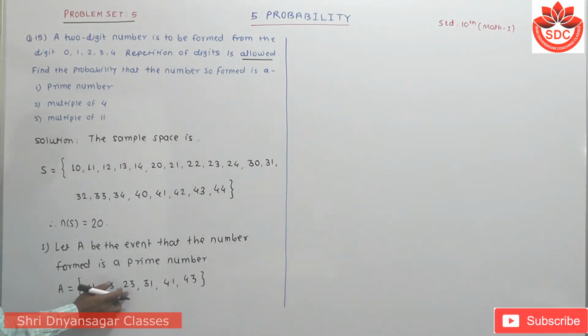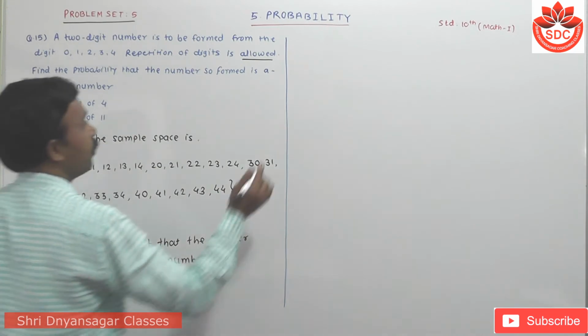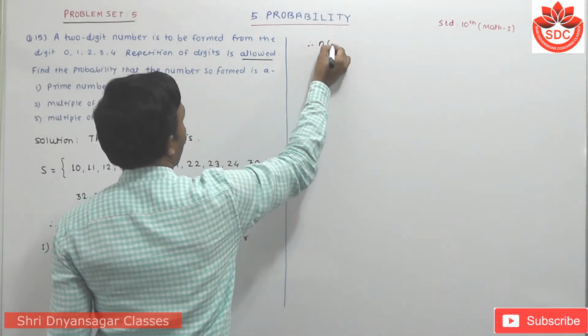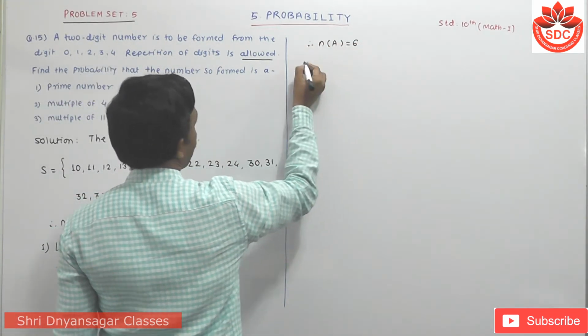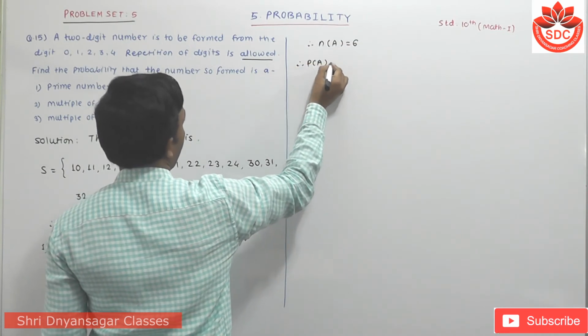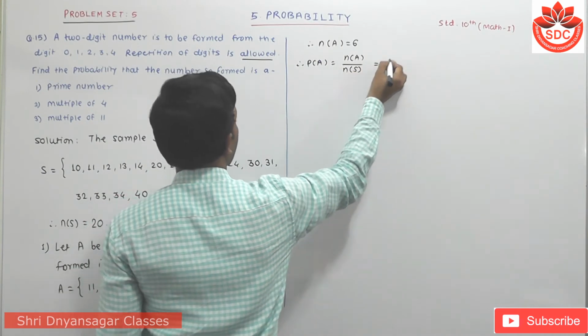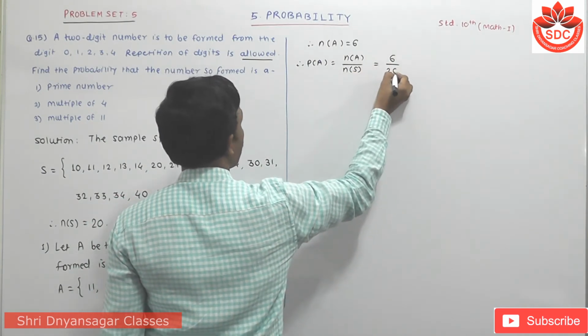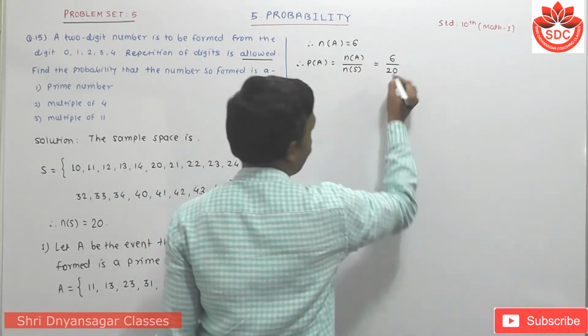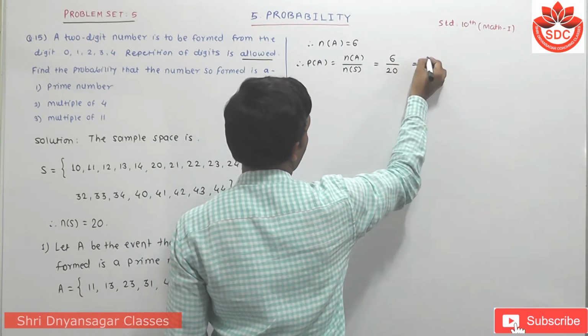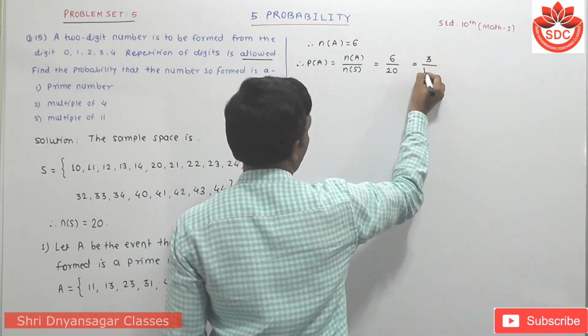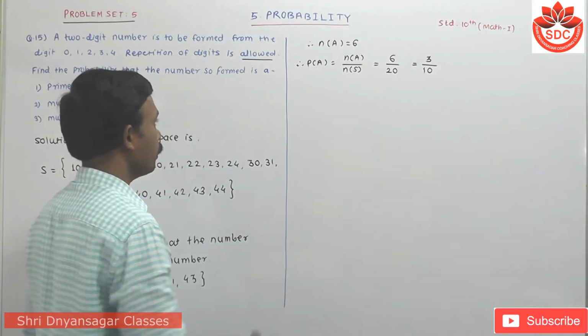When we count it 1, 2, 3, 4, 5, 6 here, meaning number of A is equal to 6. Therefore probability of A is equal to number of A upon number of S, meaning 6 upon 20. We can simplify by 2: 2 3s are 6 and 2 10s are 20.